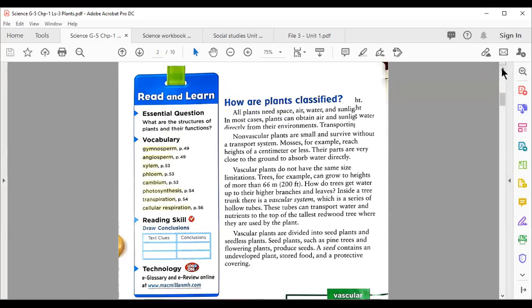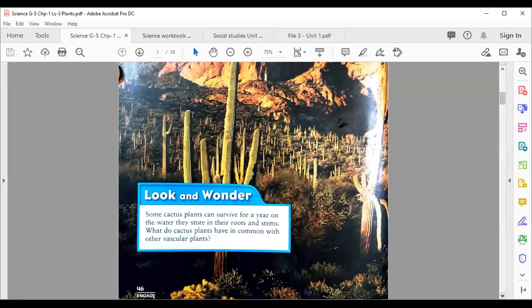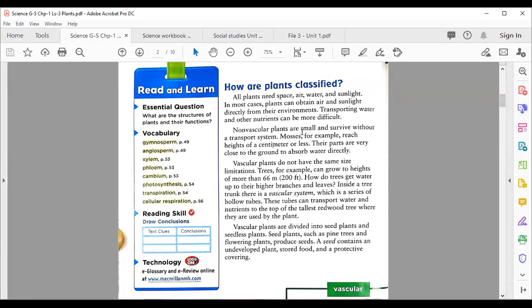Now, in most cases, plants can obtain air and sunlight directly from their environment, meaning from outside. Where a plant grows, it can easily get the air and sunlight from the sun directly from its environment. Transporting water and other nutrients can be more difficult.